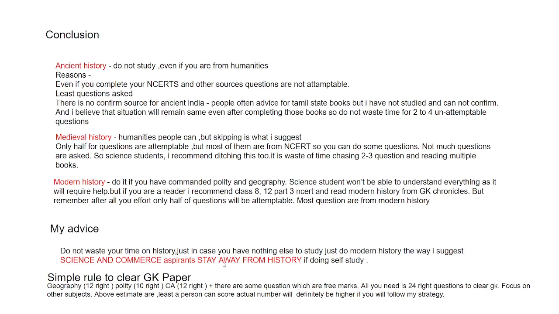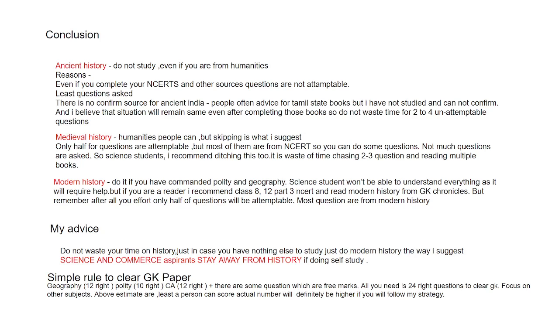Science and commerce aspirants, stay away from history. I again reiterate my words, stay away from history, because not even the humanities student will be able to do more than 5 to 6 questions. Okay, so there is no chance for you to score anything from modern history. And I have seen people who have taken coaching classes for history, and they are also saying that they were only able to do 3 to 4 questions. Okay, after putting so much effort and time, it is a waste.